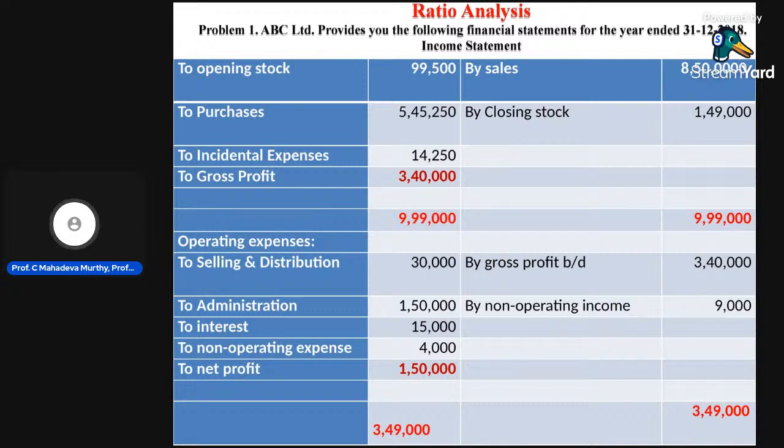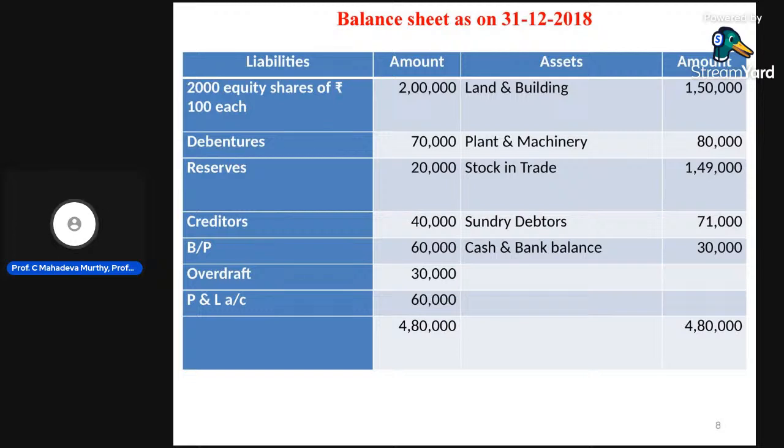With this type of information, they will not provide a trial balance. If they provide a trial balance, we need to prepare the trading account, profit and loss account, and balance sheet. In ratio analysis, they usually provide the trading account and profit and loss account, that is, the income statement, and the position statement. These are the income statement, and the position statement is the balance sheet.